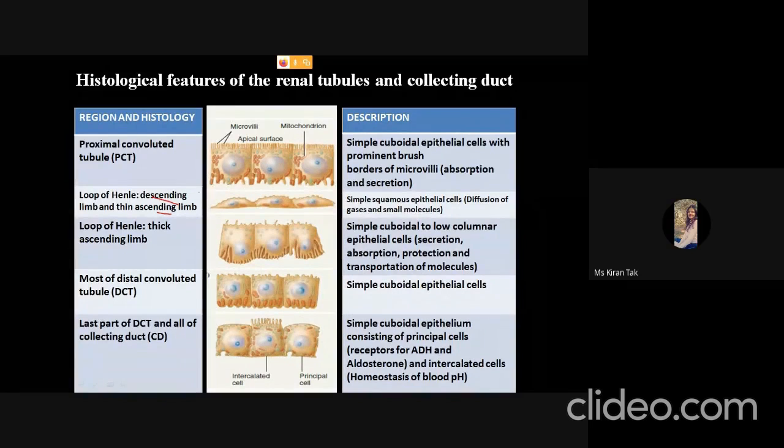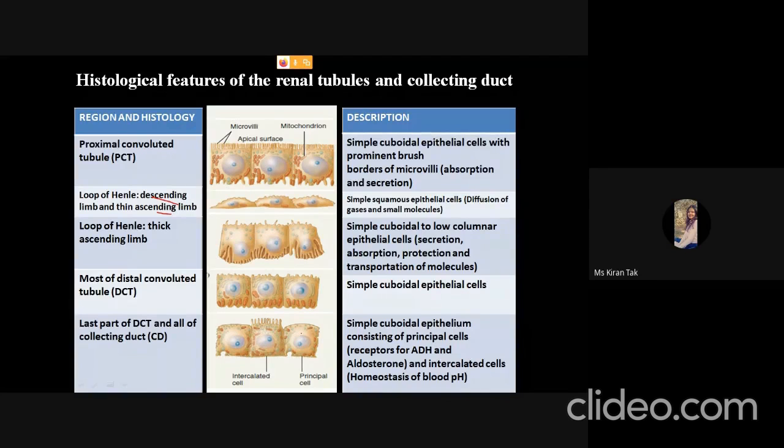In the thick ascending limb of the loop of Henle, simple cuboidal to low columnar epithelial cells are present that are helpful in the secretion, absorption, protection, and transportation of molecules. In most of the convoluted tubules, simple cuboidal epithelial cells are present, which are again helpful in absorption and secretion. The last part of the distal convoluted tubule and all of the collecting tubule have simple cuboidal epithelium consisting of principal cells and intercalated cells.